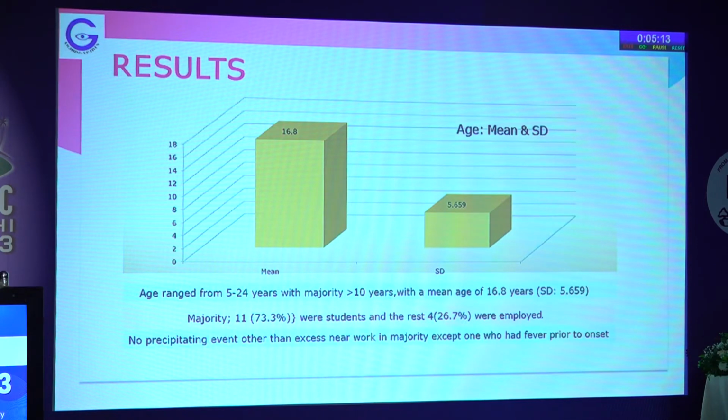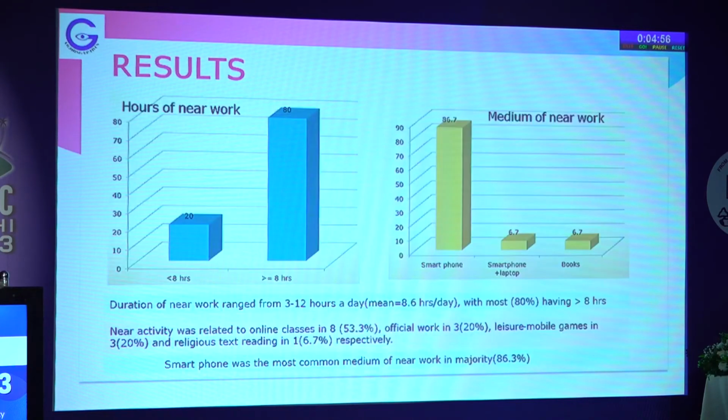The majority were students, about 73.3%, so a young population, and the rest were employed. There was no precipitating event in most of the patients except excess near work, except for one patient who gave a history of fever prior to the onset of esodeviation.